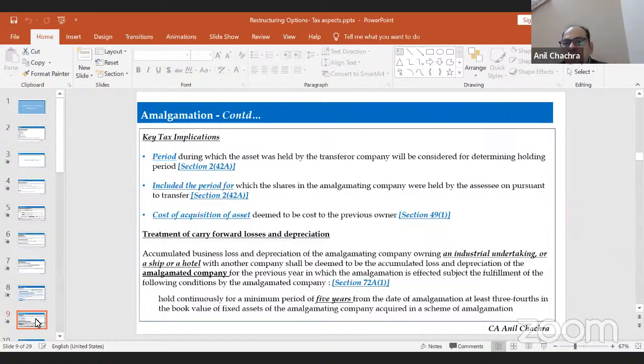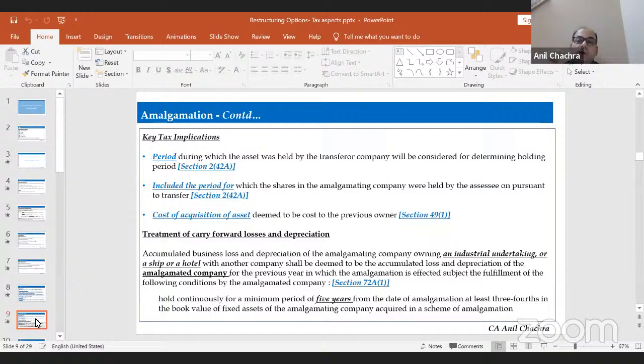What are those conditions? The amalgamating company should be an industrial undertaking or a ship or hotel. And what is the industrial undertaking? Section 72 has defined it, like manufacturing or a public electricity company. So they have categorized it into 5 or 6 parts. These are the industrial undertaking or a ship or hotel.